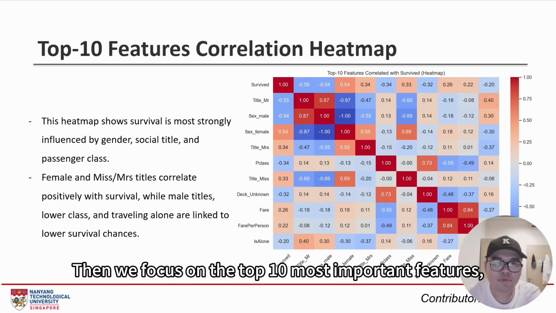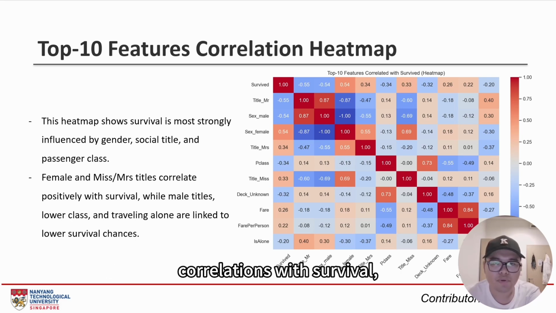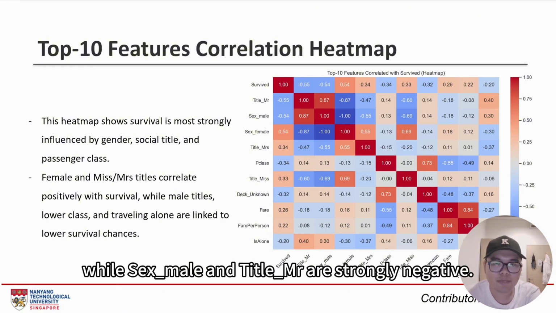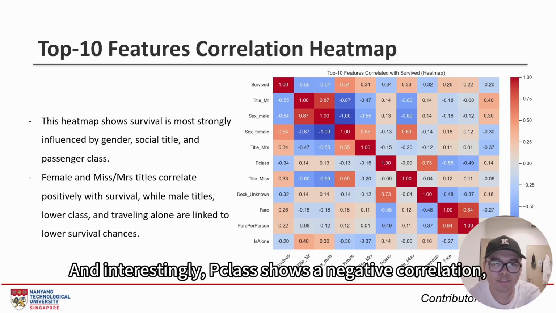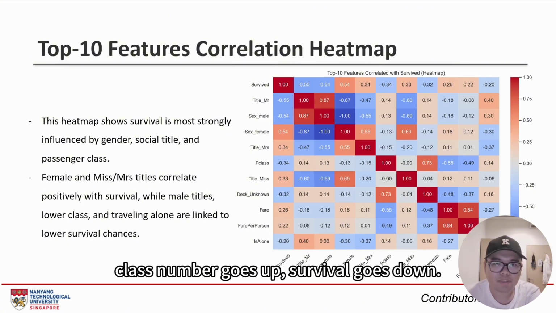Then we focus on the top 10 most important features. We can see that sex_female and title Miss have strong positive correlations with survival, while sex_male and title Mr. are strongly negative. And interestingly, Pclass shows a negative correlation, meaning as the class number goes up, survival goes down.